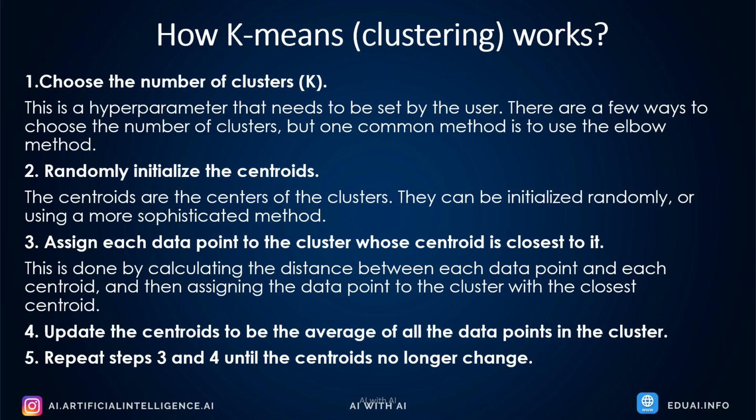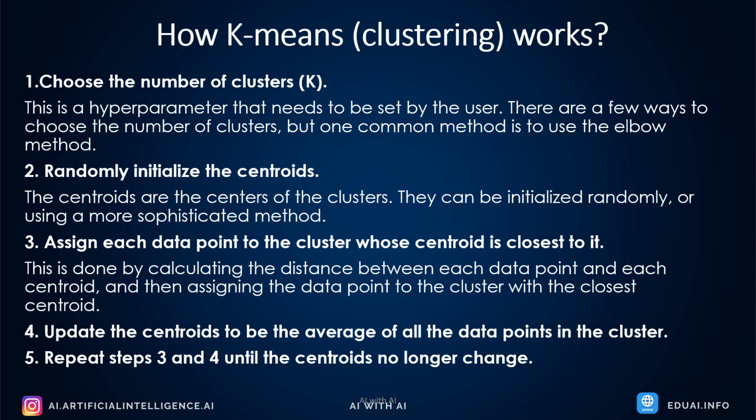Let's understand how k-means clustering really works. On screen you see a step-by-step explanation of how k-means clustering works. There are 5 steps involved. The very first step is to identify the number of clusters required, which is k. K stands for how many clusters you want. So first you get the data, and from the data, how many groups do you want to create? That k stands for the number of clusters that you want to create, which is a hyperparameter that the user needs to set. Then the second step is to randomly initialize the centroids. The centroids are the centers of the clusters. They can be initialized randomly or using more sophisticated methods which we will talk about shortly.